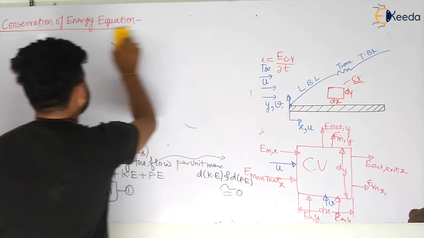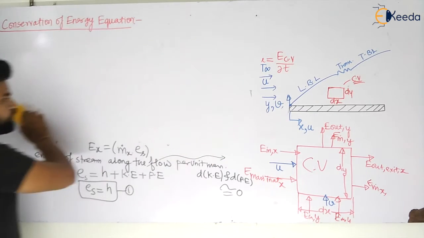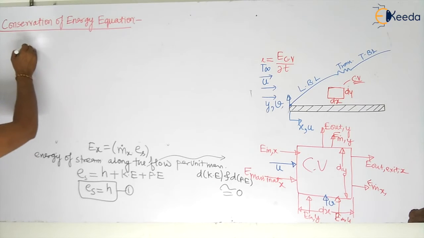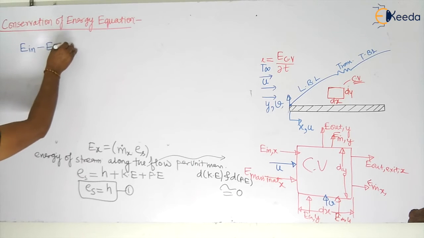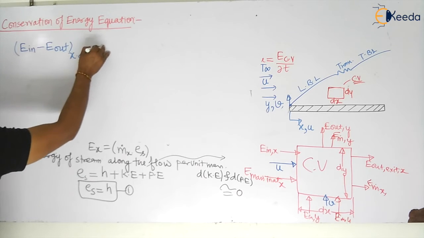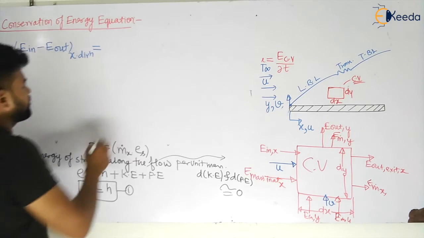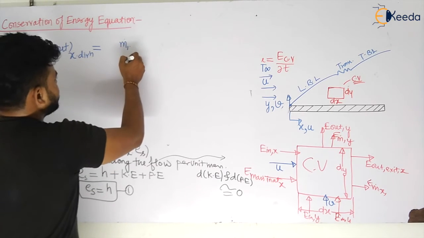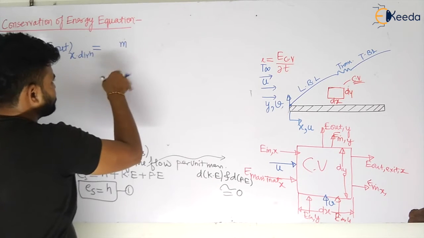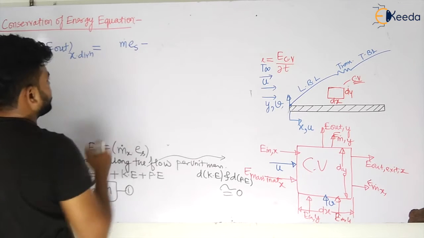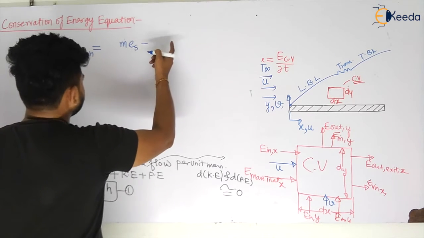So if I consider this energy in, what will be the stream energy inside this, my dear students? So I can take that energy in minus energy out in the x direction. X direction will be given by what? This will be given by energy of stream, mass of stream at inlet minus, and I am considering the steady state, so mass will be the same. So energy of steam at inlet minus energy of steam at outlet.